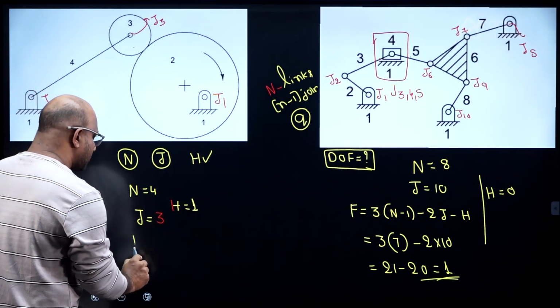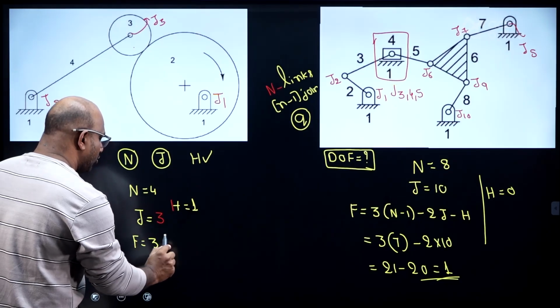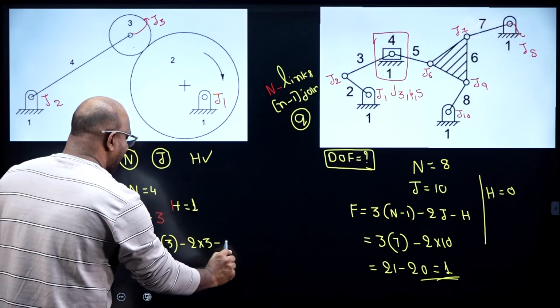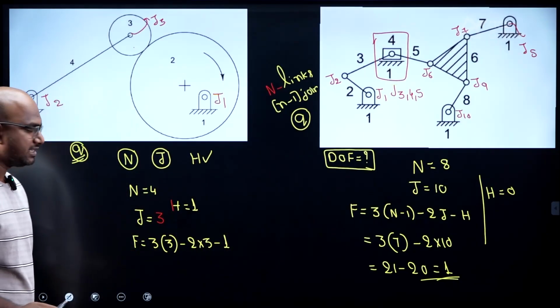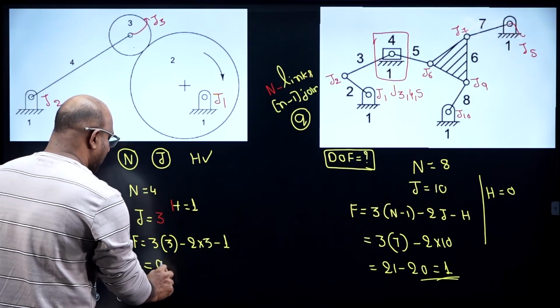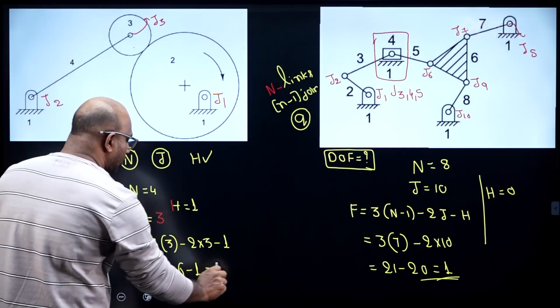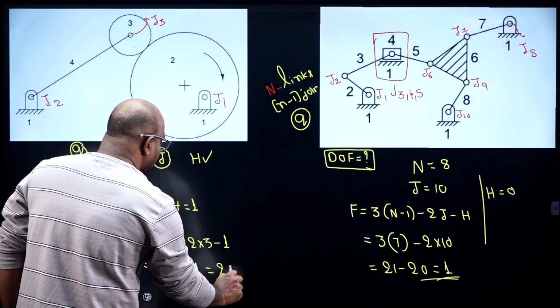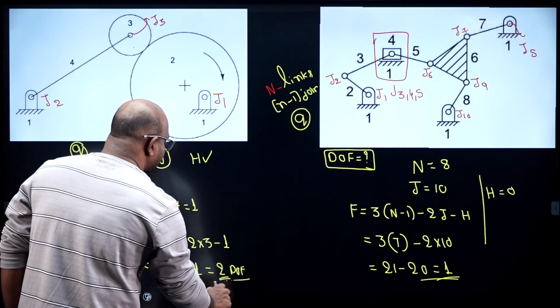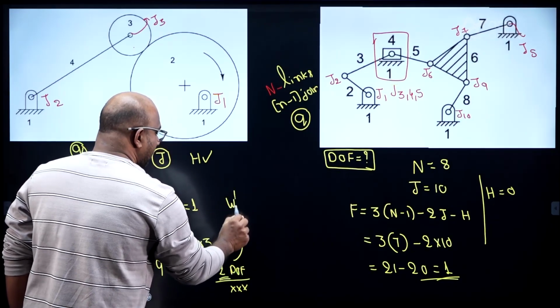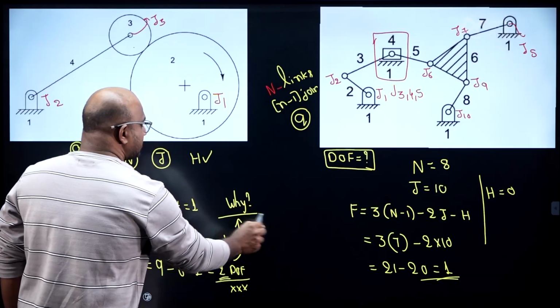Then F equal to how much, guys? F equal to 3 into n minus 1 minus 2j minus this one, guys. Getting an answer? How much is coming? 9 minus 6 minus 1. The answer equal to 2 degree of freedom. If you get the answer 2 degree of freedom, this is absolutely wrong. But the question is again, tell me, guys, why is this wrong, guys?